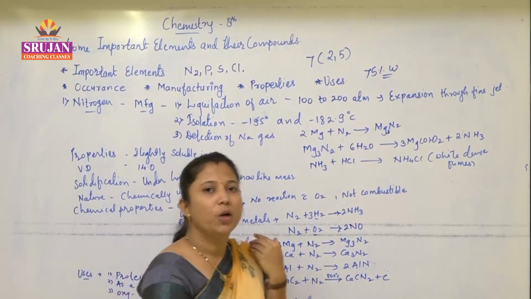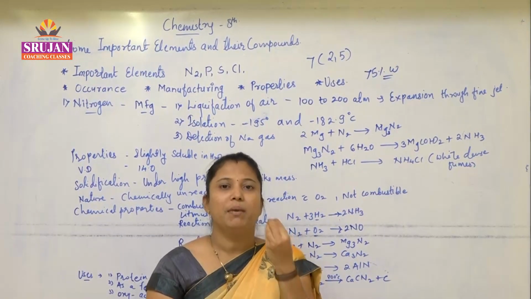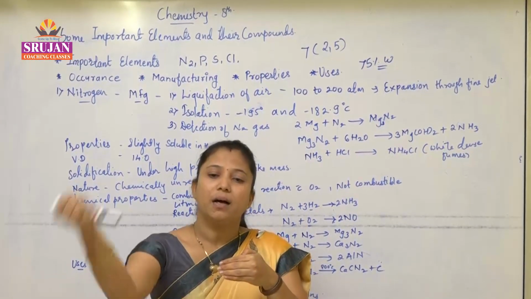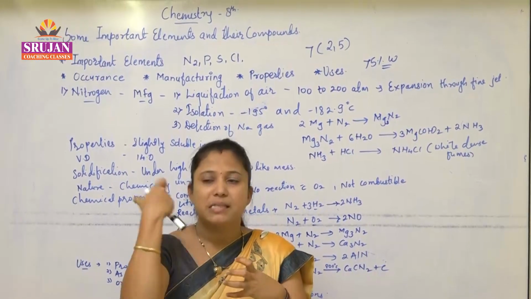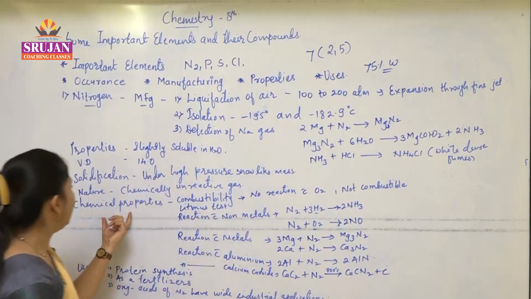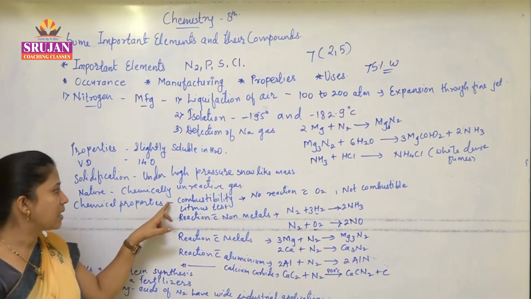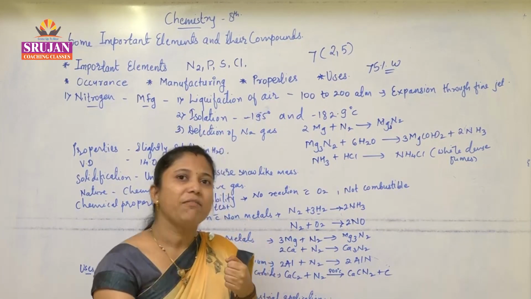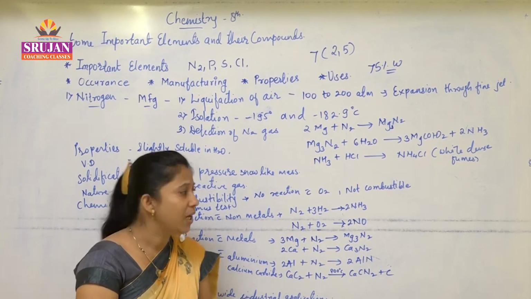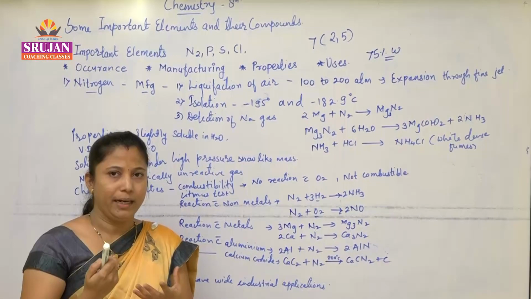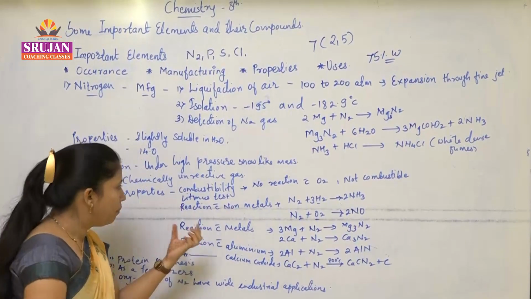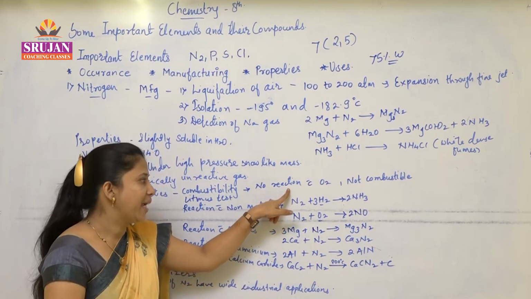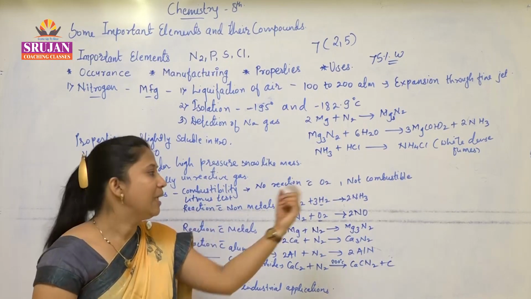In chemical properties, what are we studying? Exactly, we are studying how that element, whenever reacted with others, what happens or what different substances it forms. So now chemical properties of nitrogen. First chemical property, combustibility. Combustion means whenever any substance reacts with oxygen, giving heat and light, and water vapor gets formed. Is nitrogen combustible? No. There is no reaction with oxygen, and it is not at all combustible.